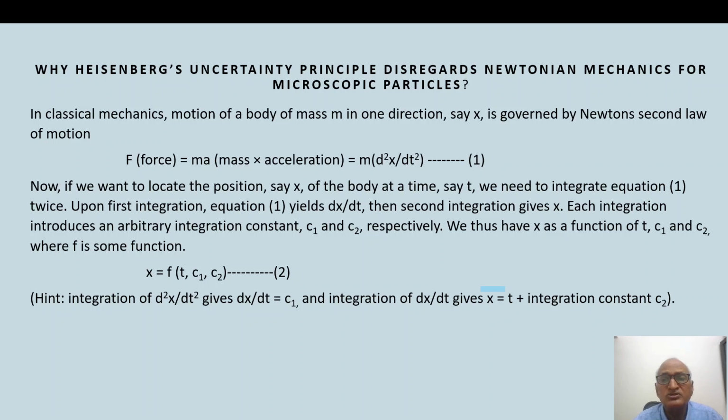We thus have x as a function of t, c1 and c2, where f is some function. That is, x equal to f(t, c1, c2), equation 2. Here I have shown how integration introduces the arbitrary constants c1 and c2.